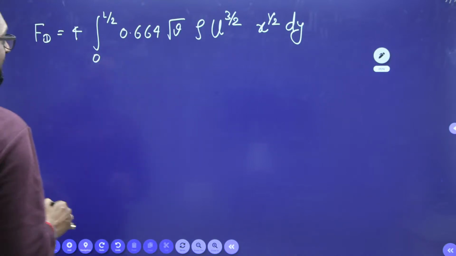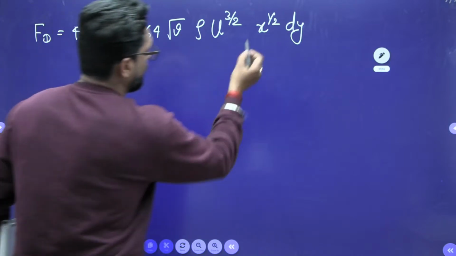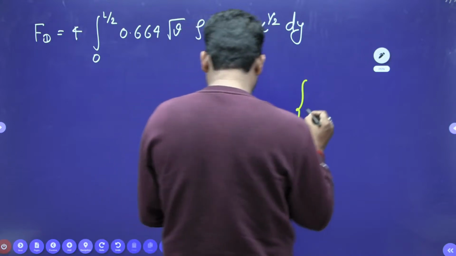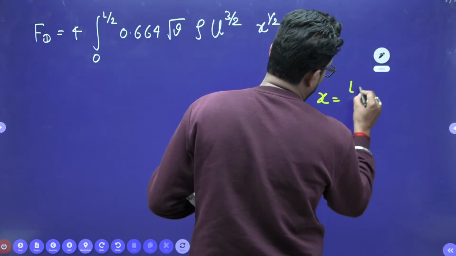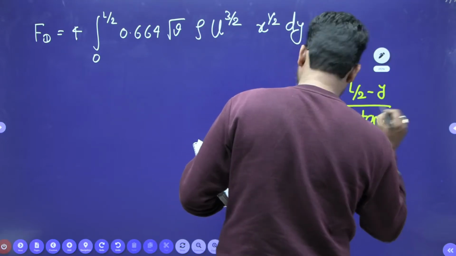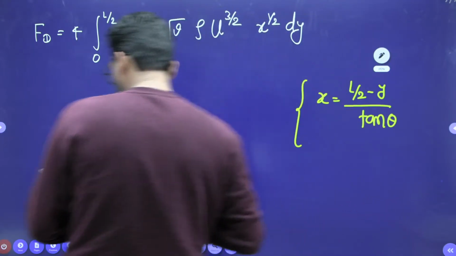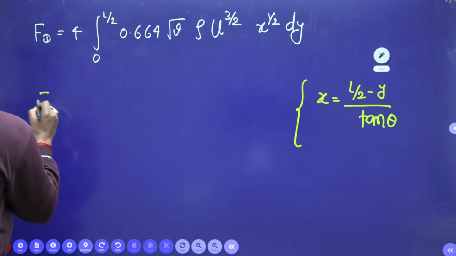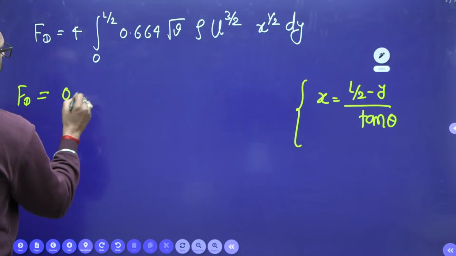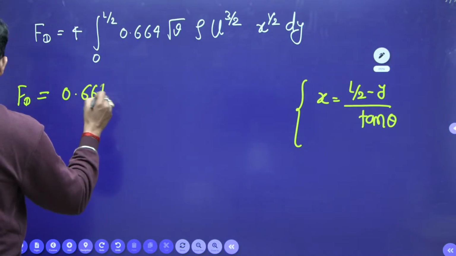And what is x? These are two independent variables. How to integrate? So we know that x is equal to L by 2 minus y divided by tan theta. Put this value. So this is your FD, 0.664 outside.